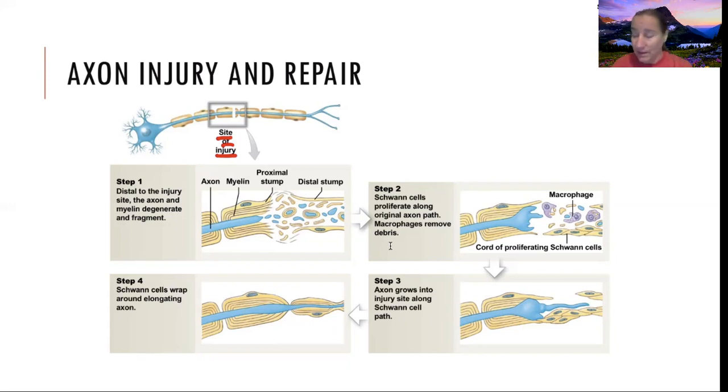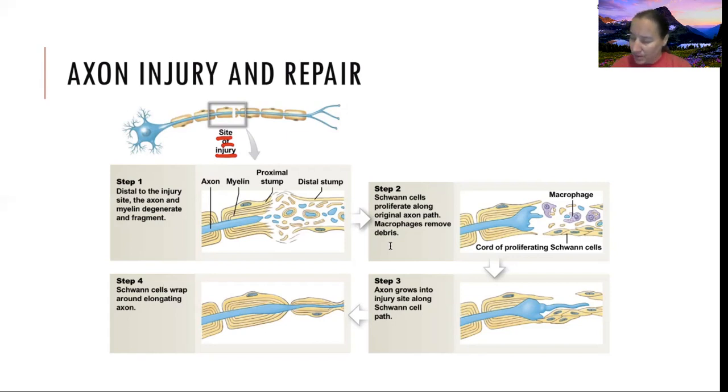But luckily, my injury was like this. So in step one, we have the damage, right? And so we've got a bit over here, we've got a stump over here, and then we've got our axon over here, and then we've got all these pieces, these fragments, these pieces of junk that we need to get rid of. So Schwann cells are here, and then we're going to have macrophages come in. Whether it's a microglial cell or some other type of macrophage, they're going to come in and remove the damaged bits, all the broken bits, and clean it up and make it better.